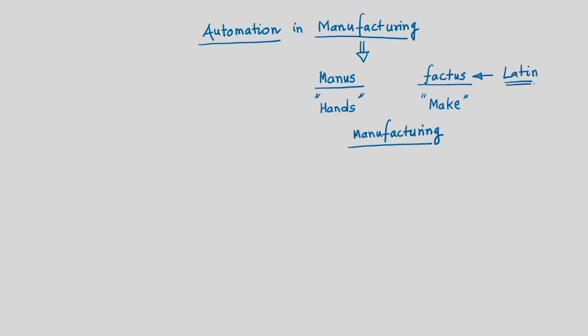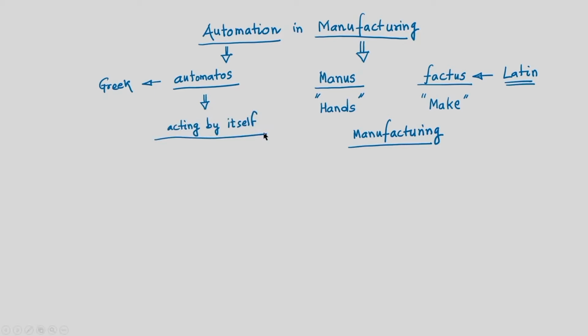Well, as far as automation is concerned, the word automation has its origin from Greek. So, the basic word is automatos and the meaning of the word automatos in English is nothing but acting by itself.